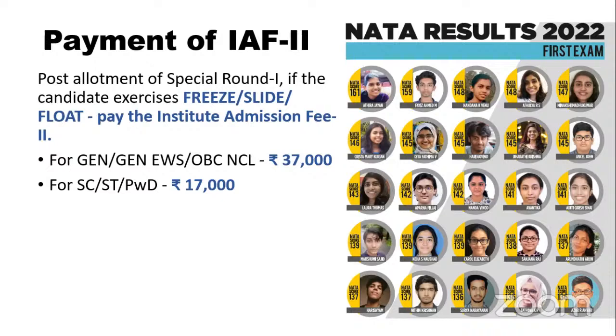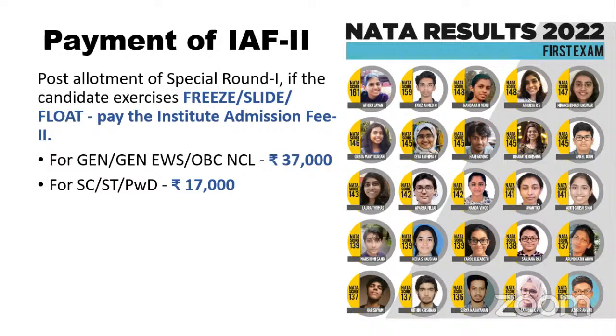Now, before the first round itself, you would be paying the special round enrollment fee, which is, if you are a general category student, 3,000 plus 35,000, 38,000. So just to participate in CSAB itself, before the first round, you have to pay 38,000.